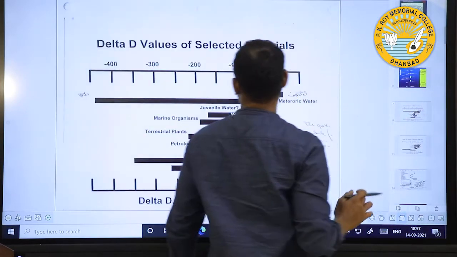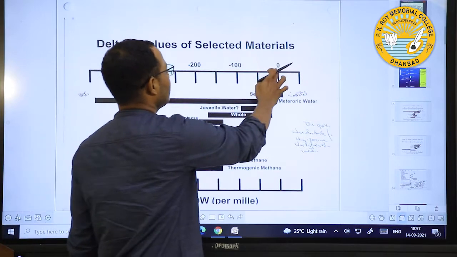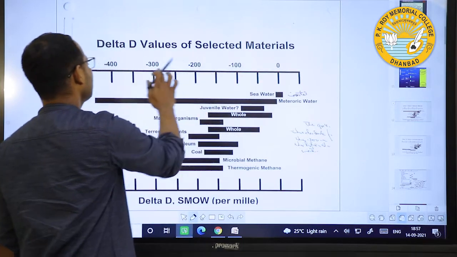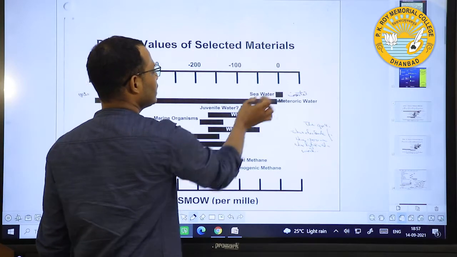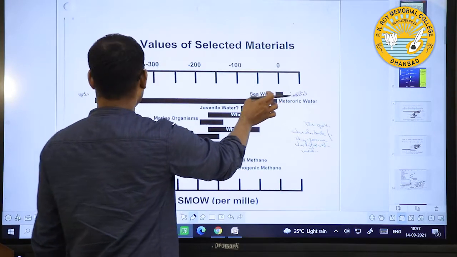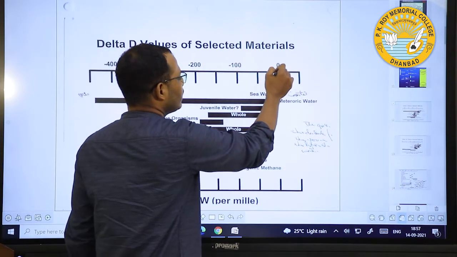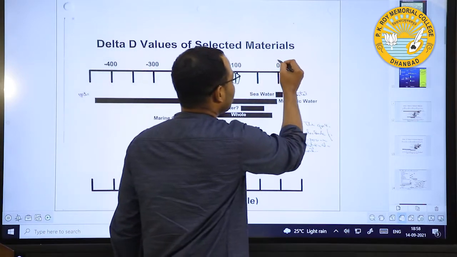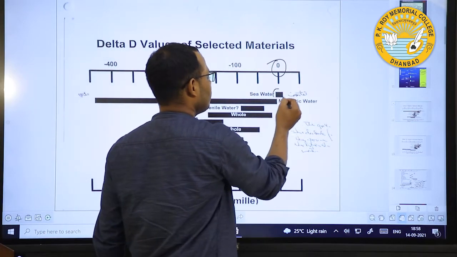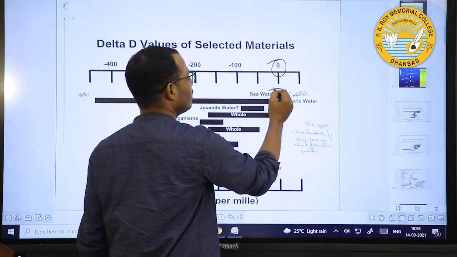And if we also look at hydrogen isotopes, this is 0, minus 100, minus 200, minus 300 and minus 400, like that. If we see seawater, I think this is the hydrogen isotopes, D, that means deuterium. If this is 0 and we analyze seawater, the isotope value of seawater is nearly 0.